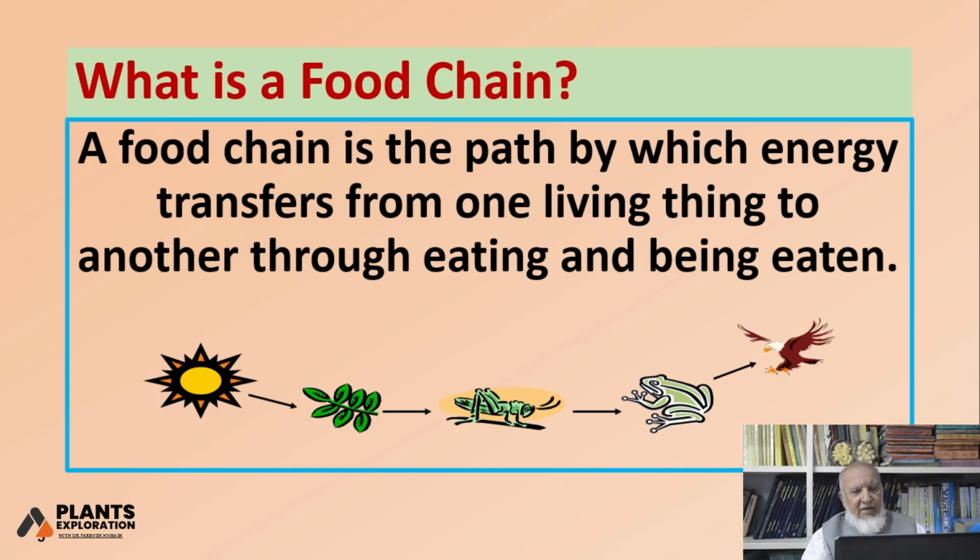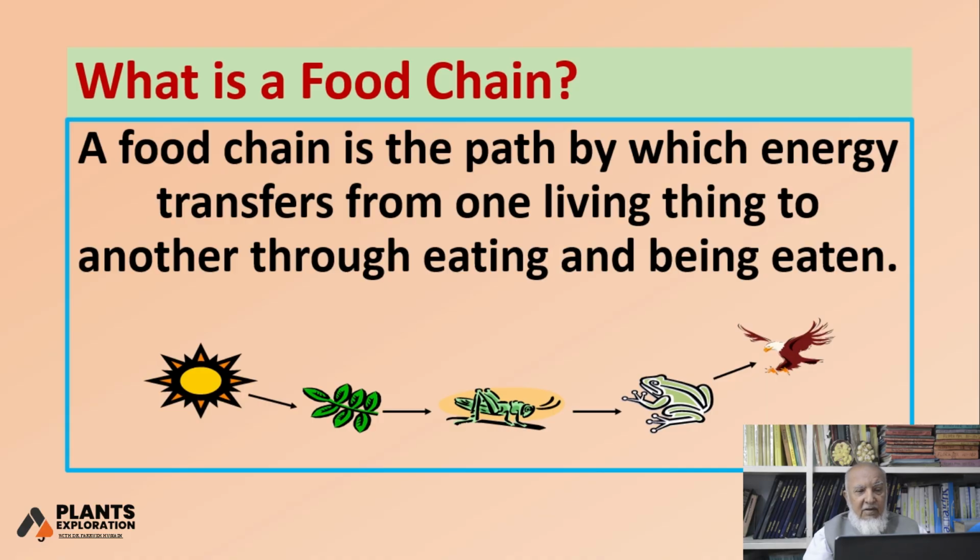What is a food chain? Now we are coming to a formal definition: a food chain is the path, the route, the line by which energy transfers from one living thing to another through eating and being eaten. So two processes are involved: one eats, and then the one who eats also becomes food for the other, so it is being eaten also.